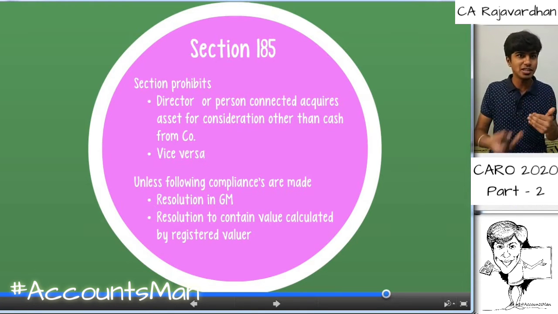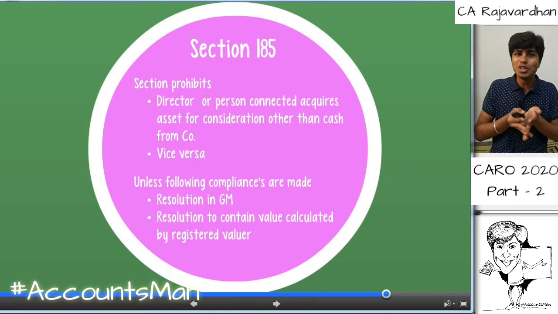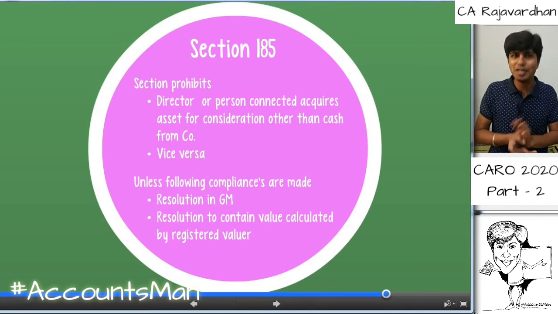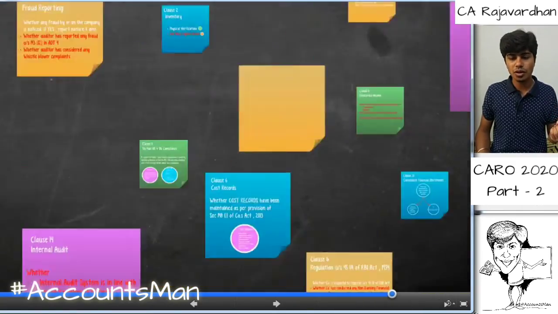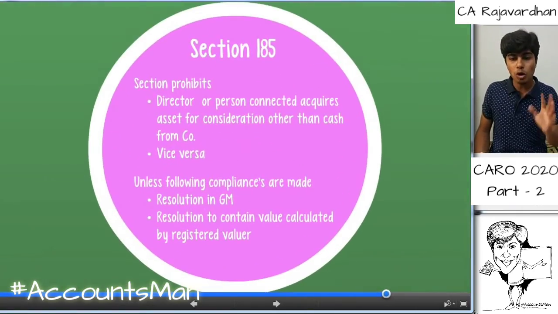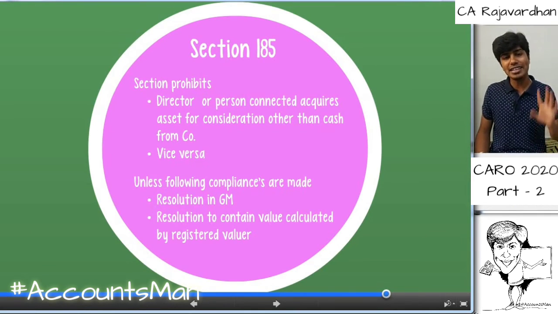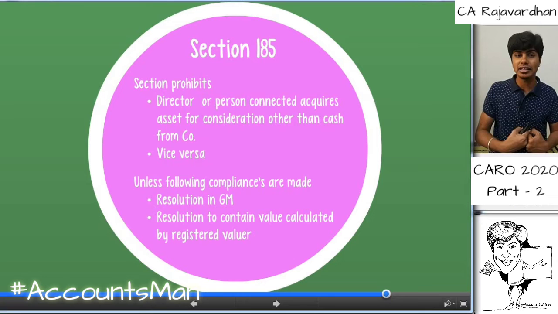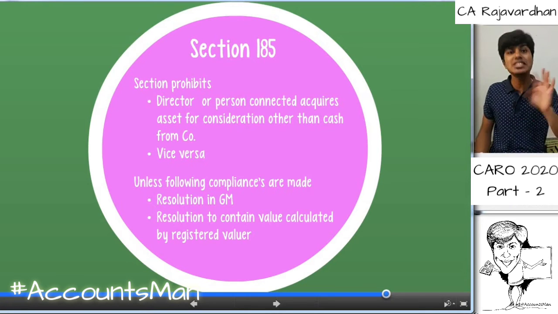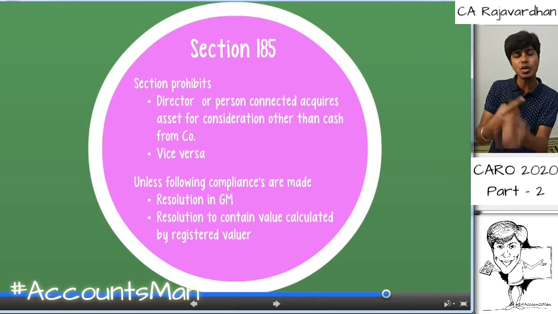However, there are certain exceptions. There are certain means by which it is actually allowed. Usually, Companies Act talks about it. It says this is not possible. However, if you want to do this, you need to comply with this. So basically, section 192 prohibits director or person connected to acquire an asset for a consideration other than cash or vice versa. Meaning, there is a director who acquires the asset from the company for a non-cash transaction. This is prohibited. Or company acquires the asset from a director for a non-cash transaction. This is again not allowed. That is like a barter. You give one asset, I will give one asset.